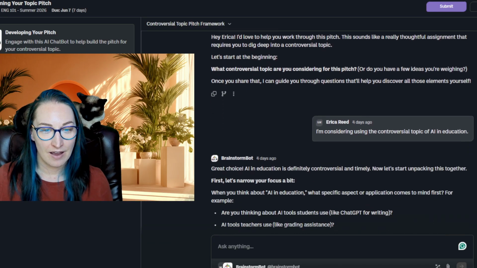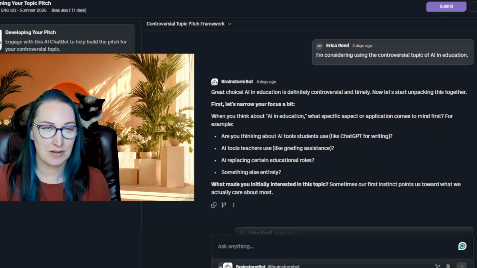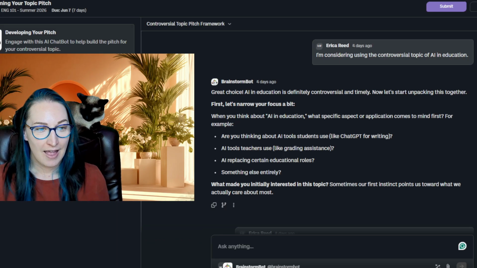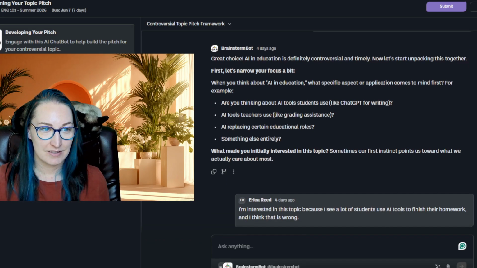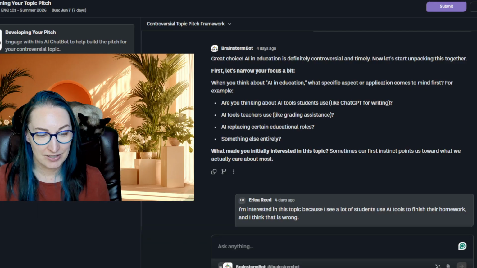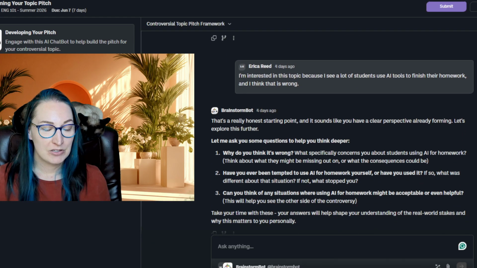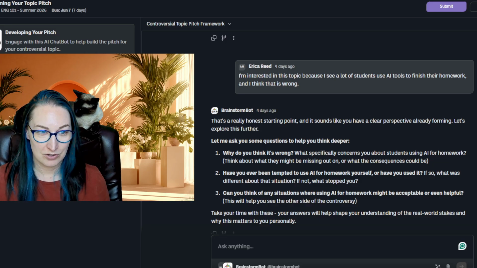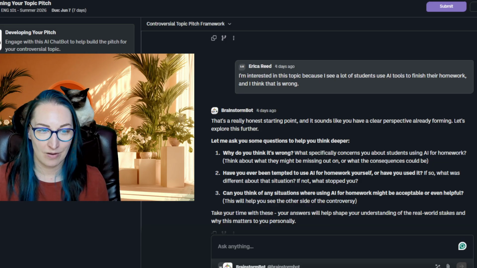So I use this example. I'm considering using the controversial topic of AI in education. And I love how the first thing it does is help narrow down that topic. After it gave a couple of examples, I thought, oh, that actually is a really good idea. I'm interested in this topic because I see a lot of students use AI tools to finish their homework, and I think that is wrong.